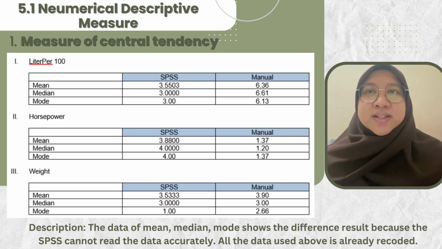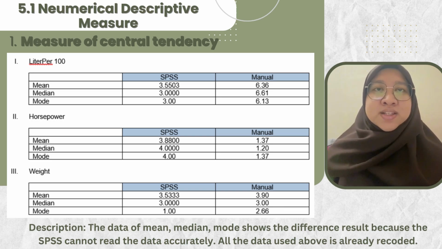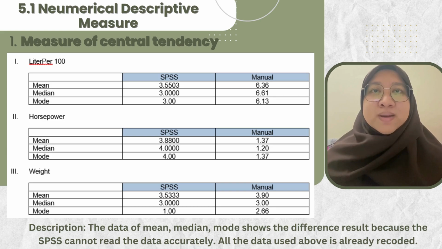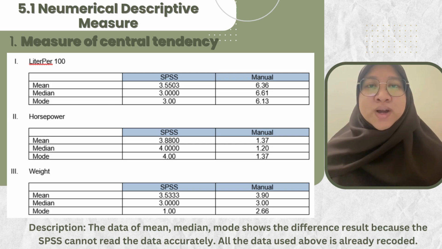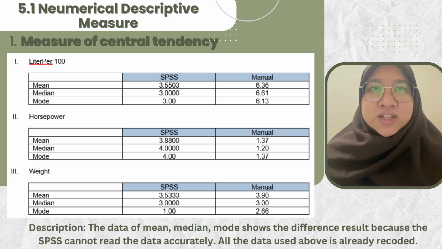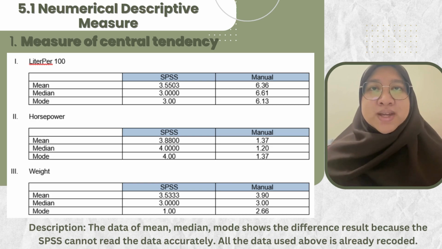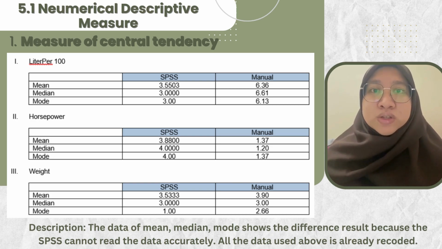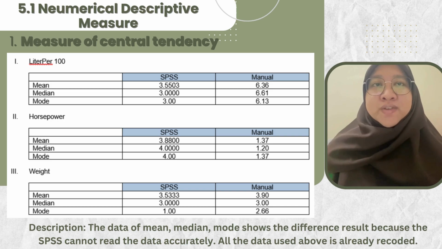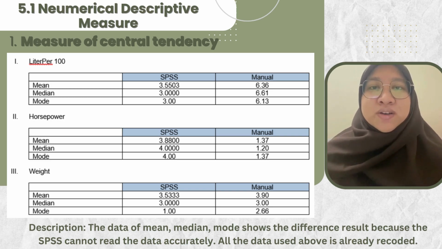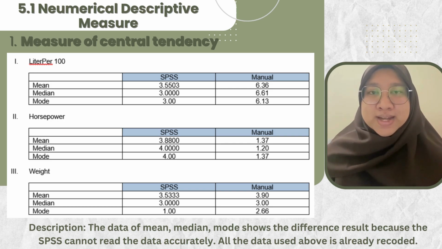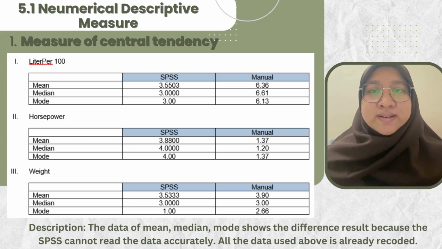Next, I will describe the numerical descriptive measures. For the measure of central tendency for liter per 100, we compare the results using SPSS software and manual calculation. For the mean, SPSS gives 3.5503, while with manual calculation we got 6.36. For the median, we got 3.0000, and for manual, we got 6.61. For the mode, we got 3.00 for SPSS, and for manual, we got 6.13.